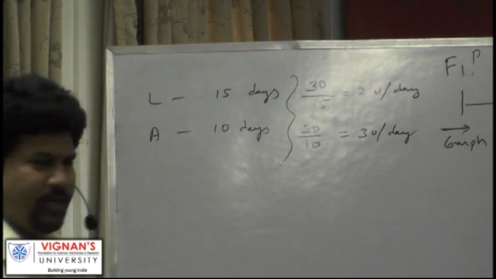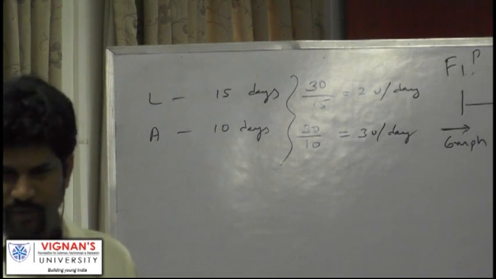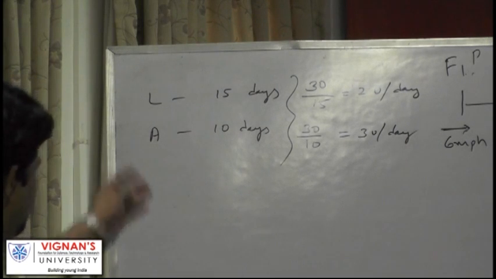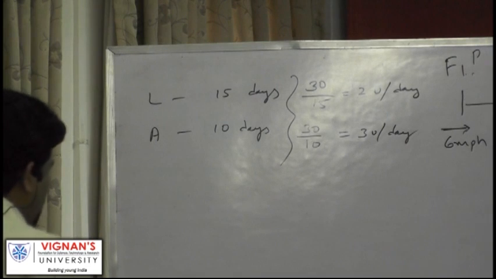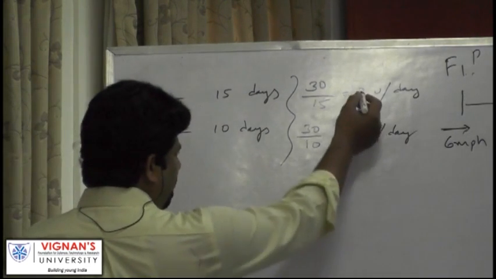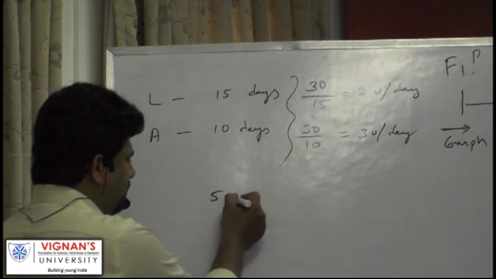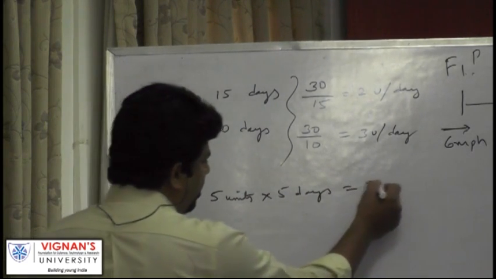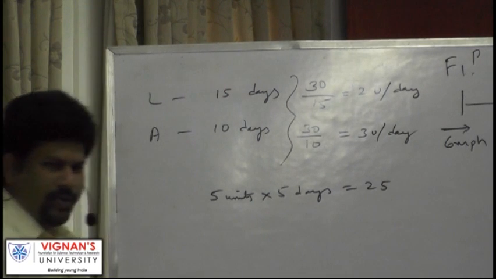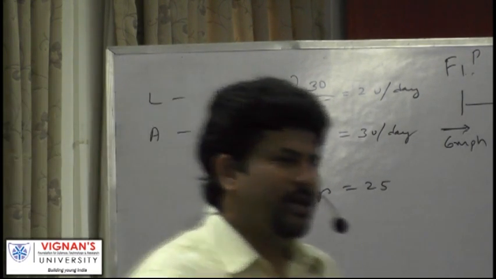Now, together, total work is 30 units. They finished the work in 5 days. If these two work together for 5 days, what part of the work can they complete? One day they complete 5 units. 5 units into 5 days, so they can complete 25 units. But total work is how many units? So who finished the remaining work?